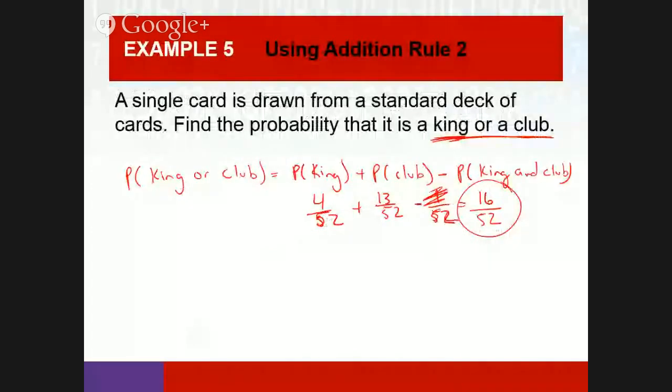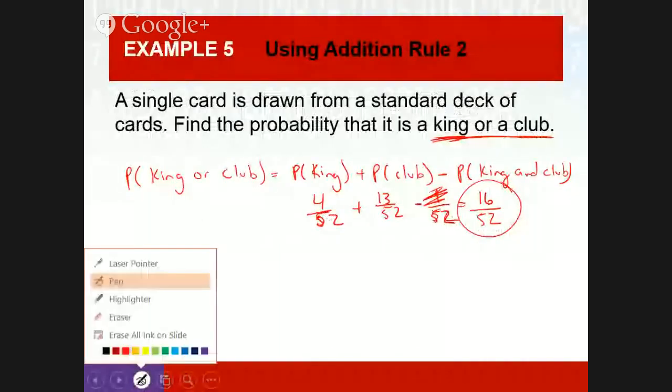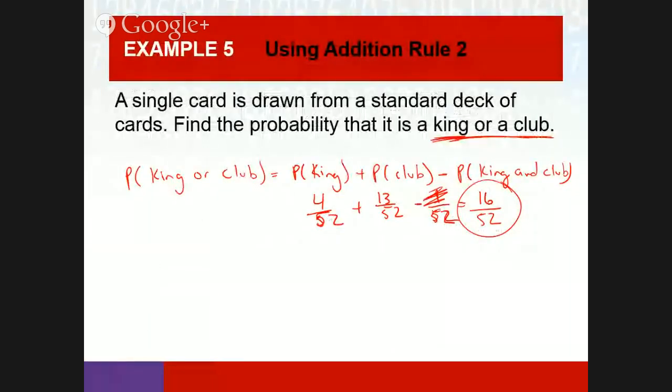So really I've included it twice. I've included it here. When I counted the 4 kings, I counted the king of diamonds, the king of hearts, the king of spades, and the king of clubs. And when I counted the 13 clubs, I counted the king of clubs again, right? So I have to take out the multiple.